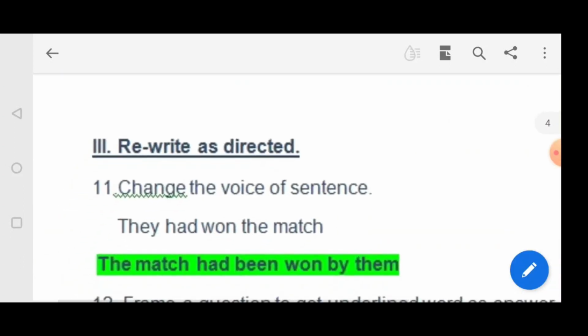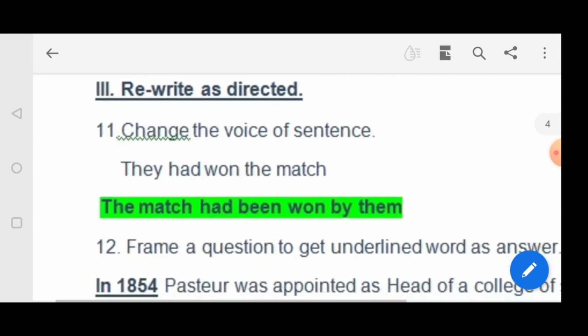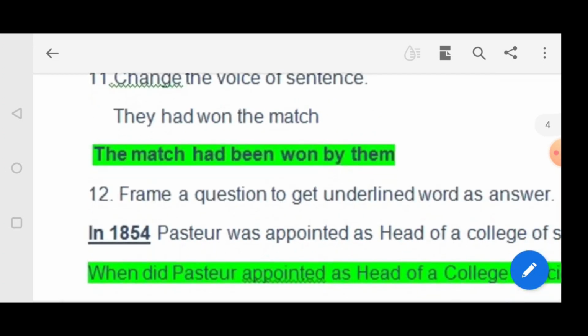Third one, rewrite as directed. Change the voice of the sentence. They had won the match. So here the answer is: the match had been won by them. When we are converting active voice to passive voice, we have to see the sentence structure. What is the normal sentence structure? Subject plus verb plus object. So when we are changing to passive voice, the subject and object will interchange and the verb will remain the same. So here the answer is: the match had been won by them.